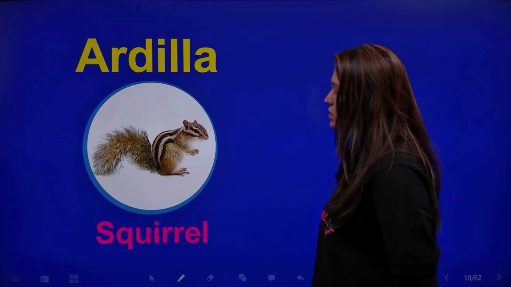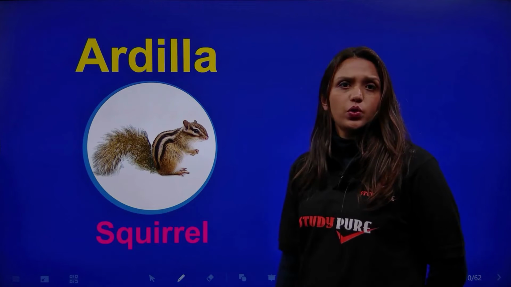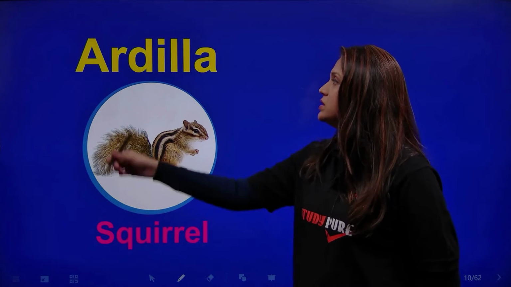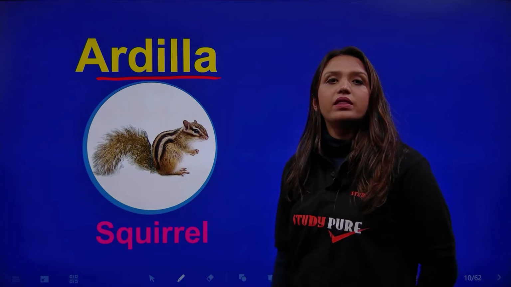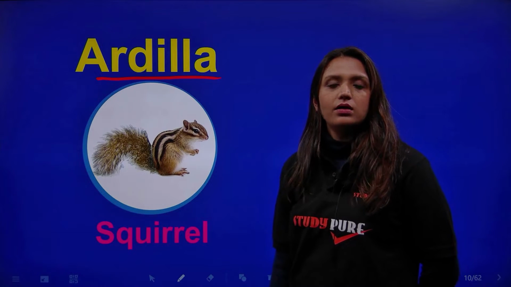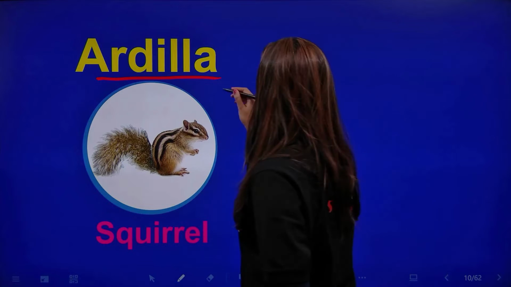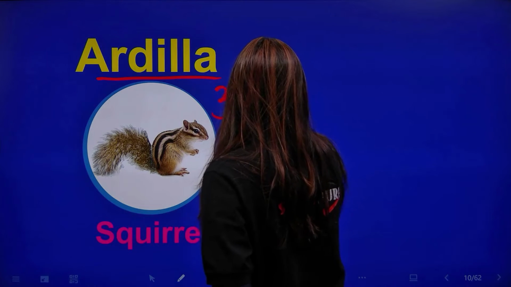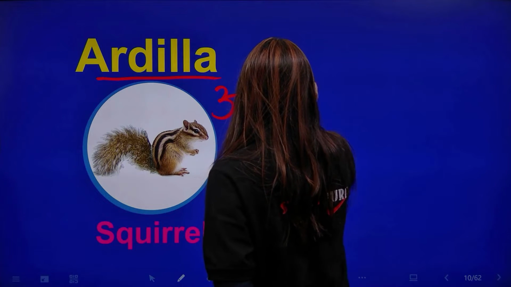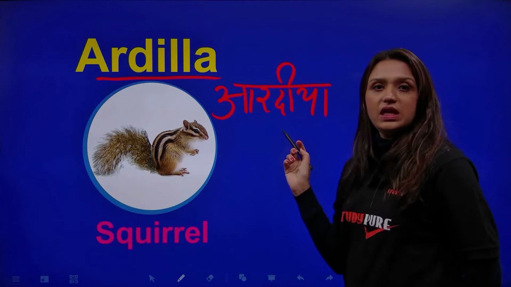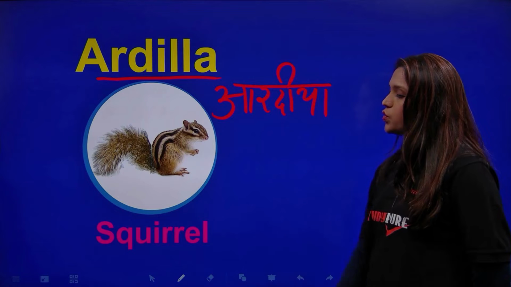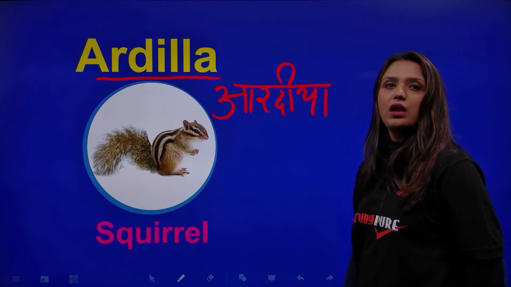Now we have a squirrel. And how do we call a squirrel in Spanish? A squirrel is ardilla. Ardilla. That's a squirrel for you in Spanish.